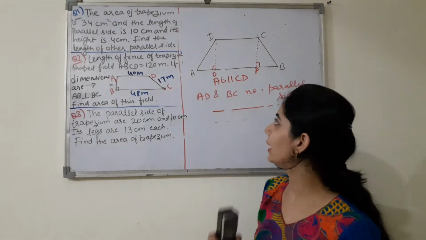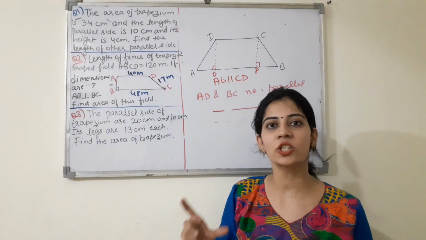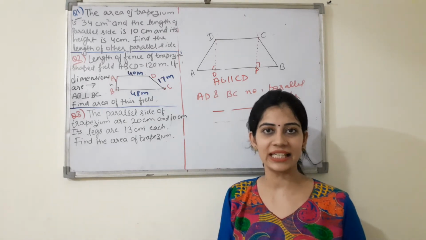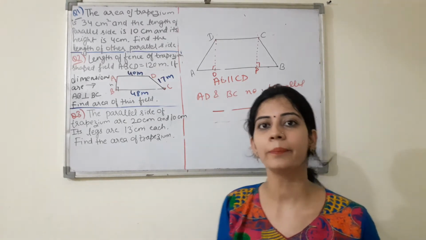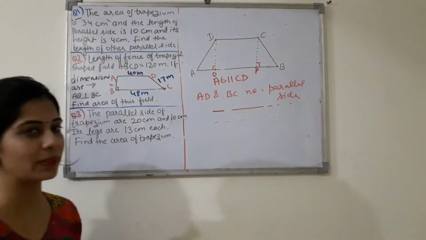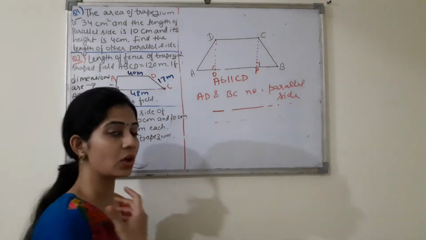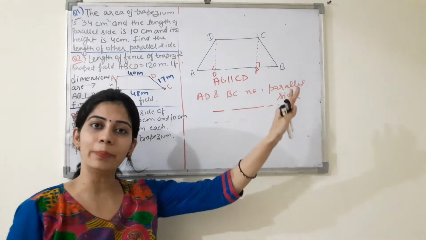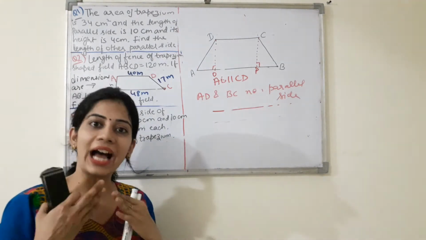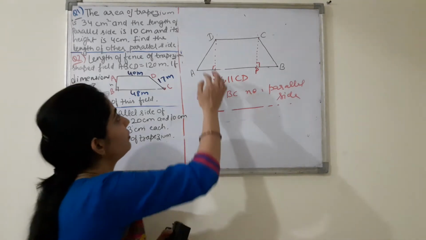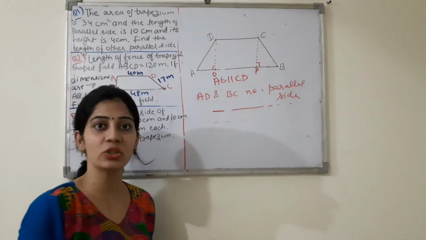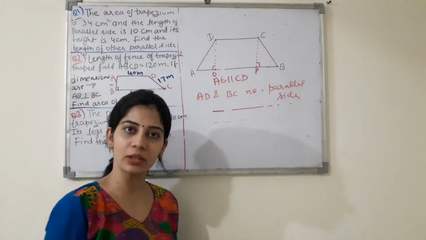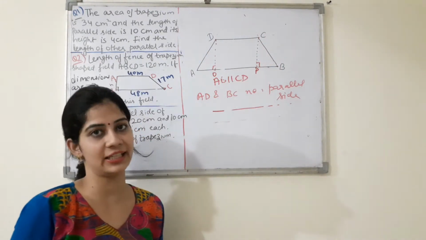Now another important thing, that is a special case of trapezium, the isosceles trapezium. Okay, so in isosceles trapezium the non-parallel sides will be equal. So in isosceles trapezium these non-parallel sides will be equal. Suppose अगर ये 10 सेंटीमीटर है तो ये भी 10 सेंटीमीटर होगी. So this is the isosceles trapezium.